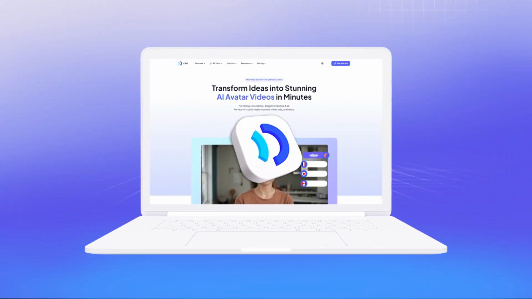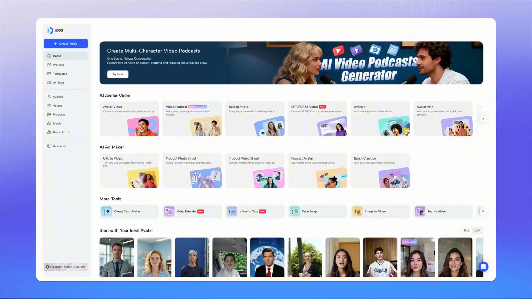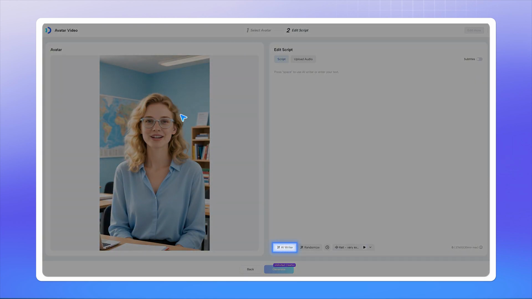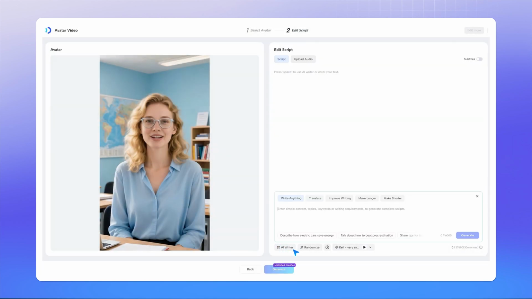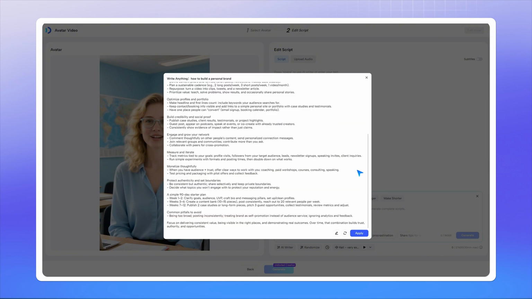Today, we're diving into a super handy tool, AI Writer. When you're creating your avatar video, you'll find the AI Writer feature right there. It helps you automatically generate a talking script for your video. Just type in a topic, like AI video marketing tips or how to build a personal brand, and AI Writer will instantly create a natural, ready-to-use talking script for your avatar video.